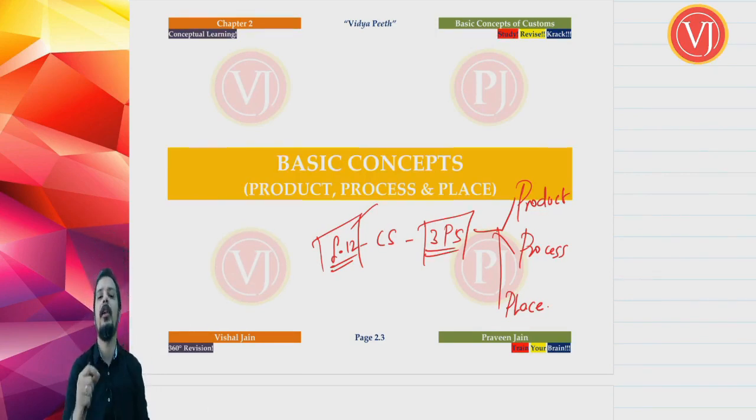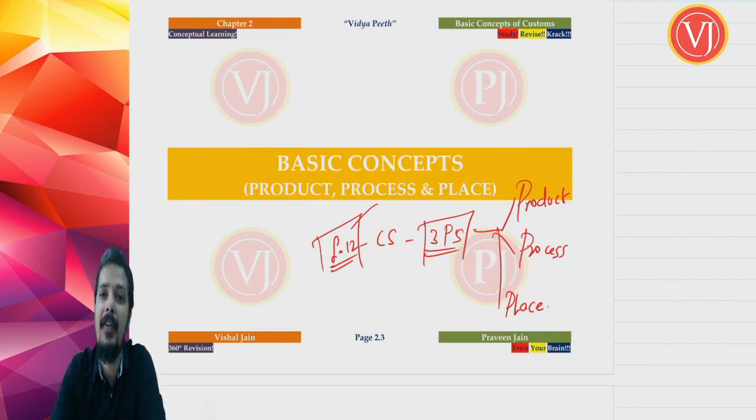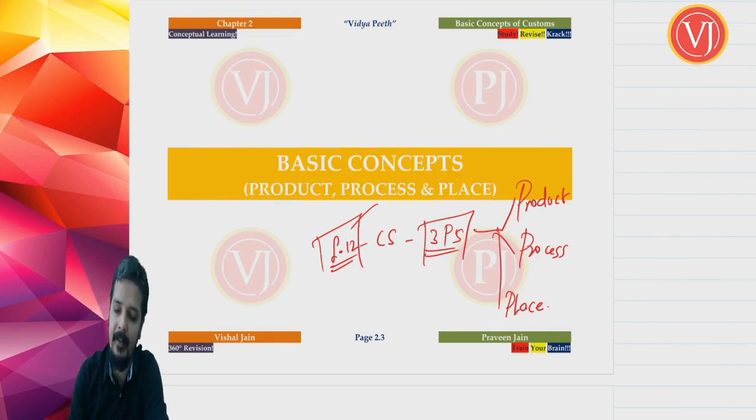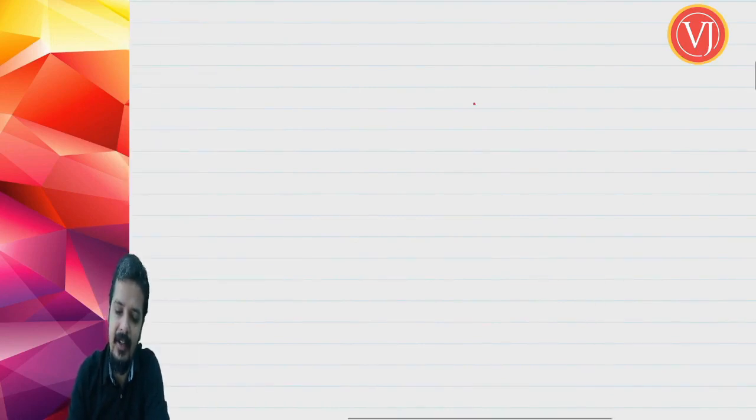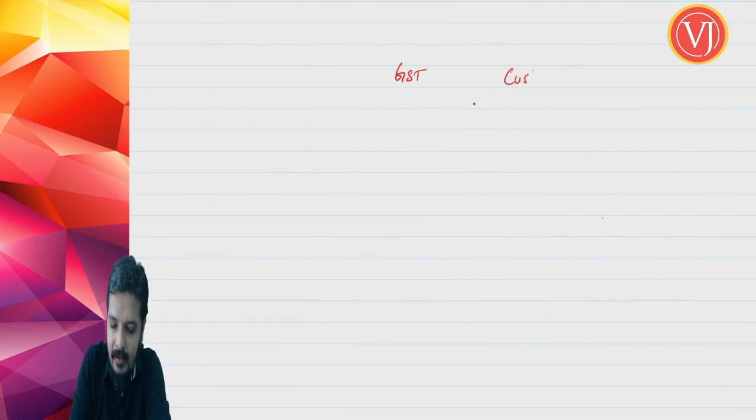So the focus is only on the first 3 P's, that is product, process and place. So if I were to write a differentiation factor between your GST and customs, right.